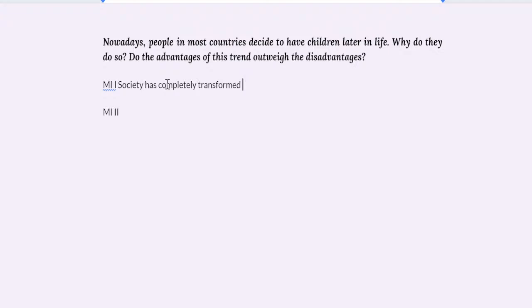And as someone who studied economics, I can tell you that we actually have an entire theory about this. It's just really cool. It's called the microeconomic theory of household fertility. I think I've mentioned it in a previous video, but anyway, that's another thing.